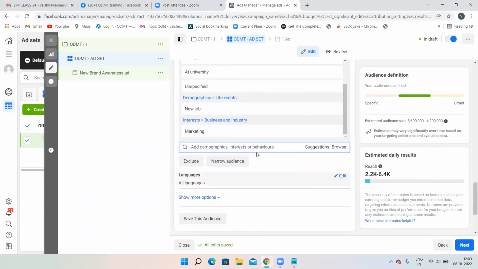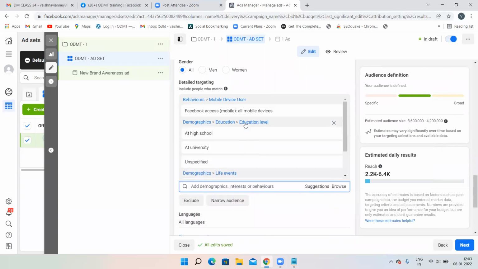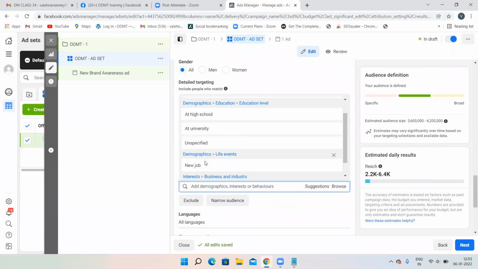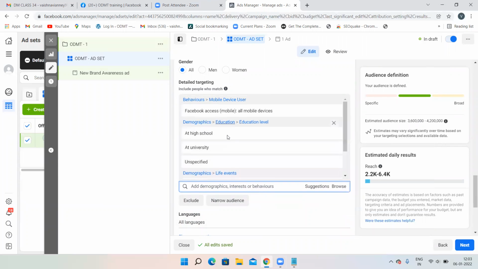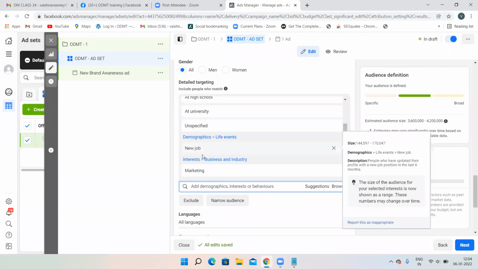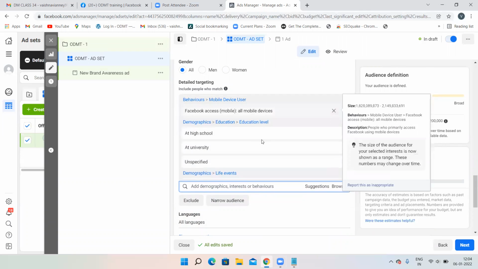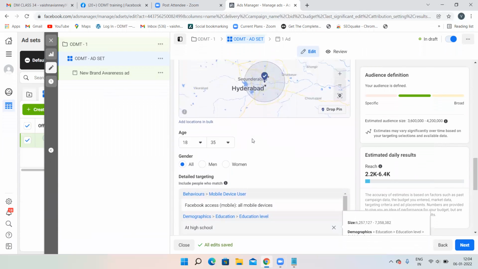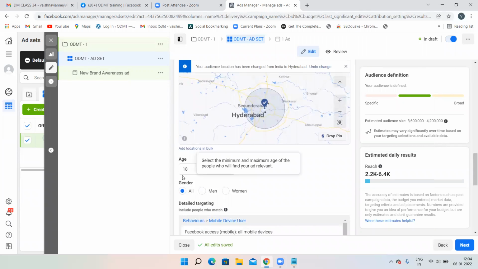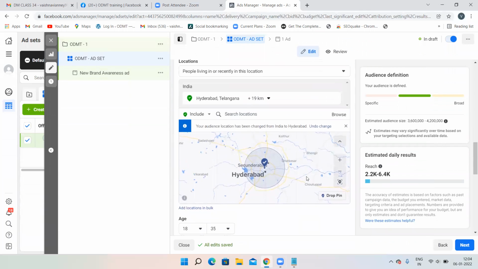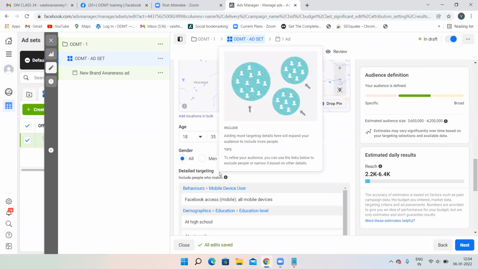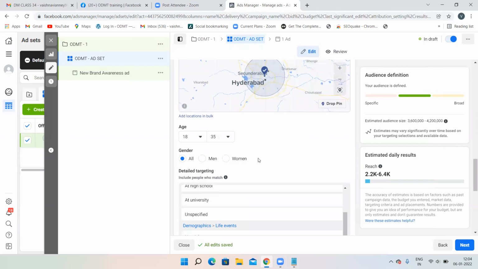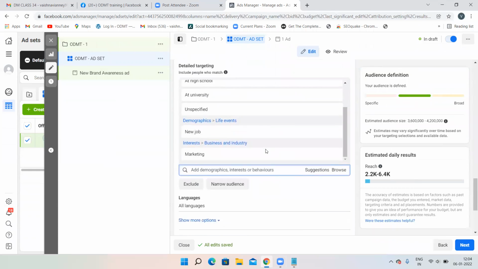Then, see, now I have targeted some people, right? These many people I have targeted over here. See, demographics and education I have targeted, behavior I have targeted, interest I have targeted. Not many I have targeted, but you have to target particular people over there. Now, I have targeted my particular city, I have targeted my age, and I have targeted according to the behavior and according to the interest and according to the demographics also.